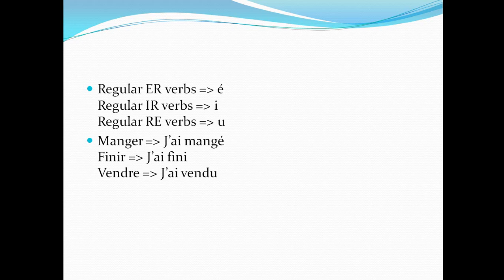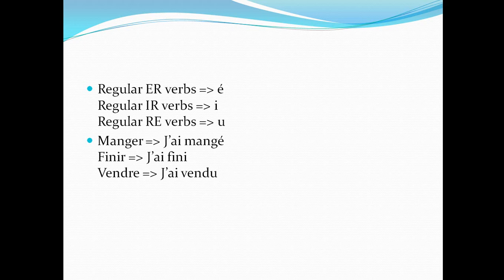So we remove the er and it will be mangé. To frame a sentence in passé with the verb manger, we will say j'ai mangé, right?